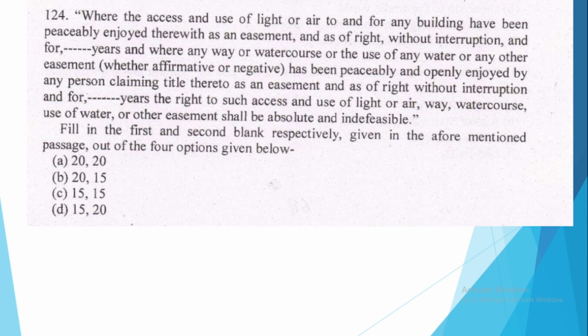So you have to choose the correct option which can fill the two blanks.